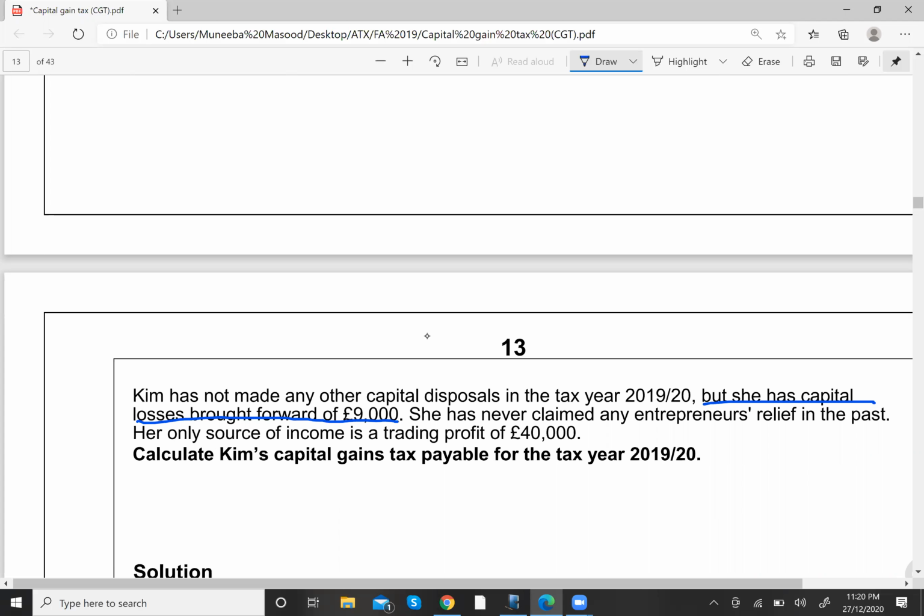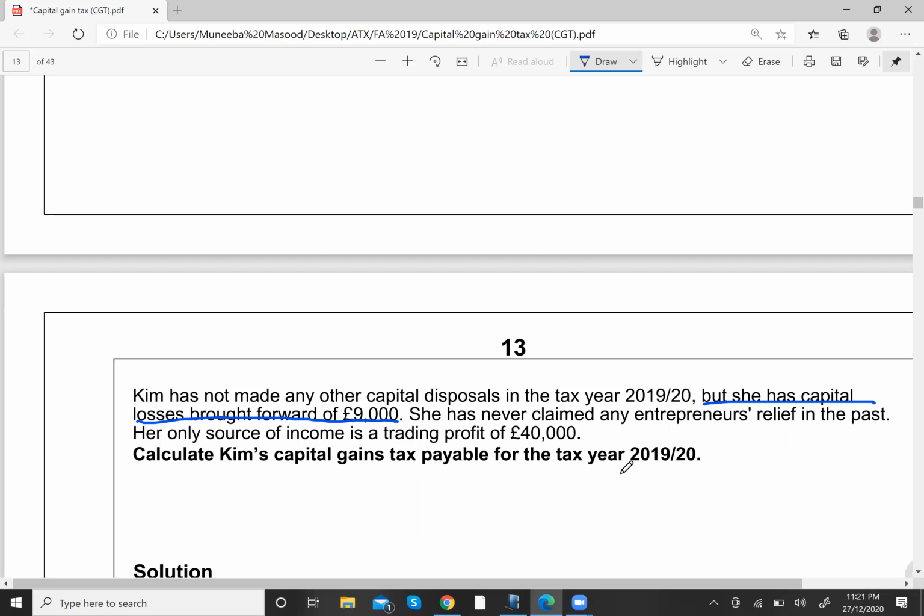Now why will I deduct the brought forward loss from the gain not qualifying for ER? Because basically over there the tax rate is very high, so I will try to save the tax from there and reduce the gain not qualifying for ER. Then it says she has never claimed any entrepreneur relief in the past. Her only source of income is a trading profit of 40,000. Calculate Kim's capital gains tax payable for the tax year 1920.